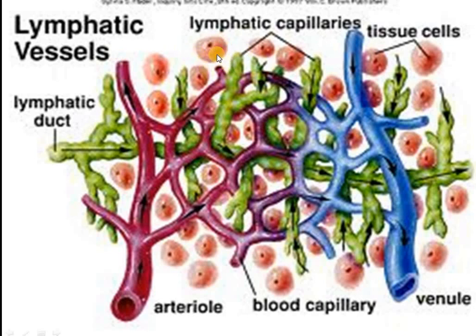Here you can see, these are tissue cells, and here are some spaces between these tissue cells, and that fluid which leaks from the capillaries into these intercellular spaces of the tissues is known as lymph.